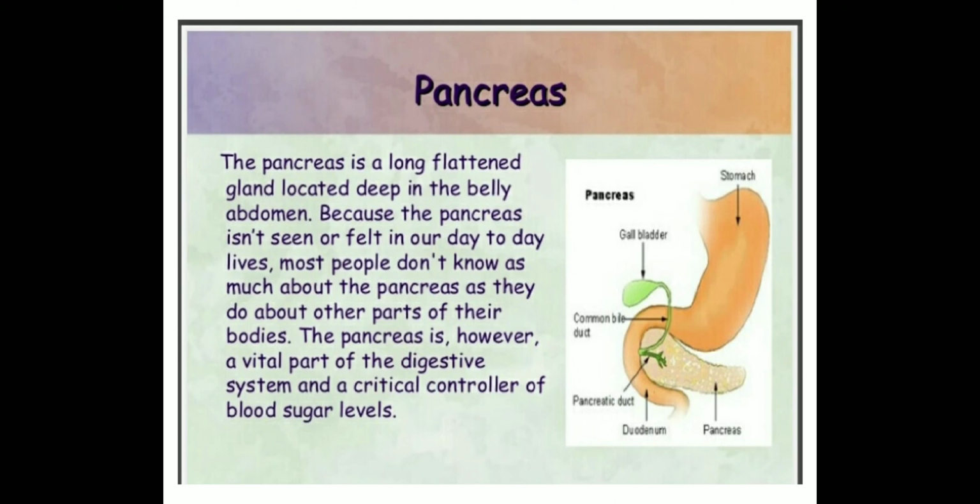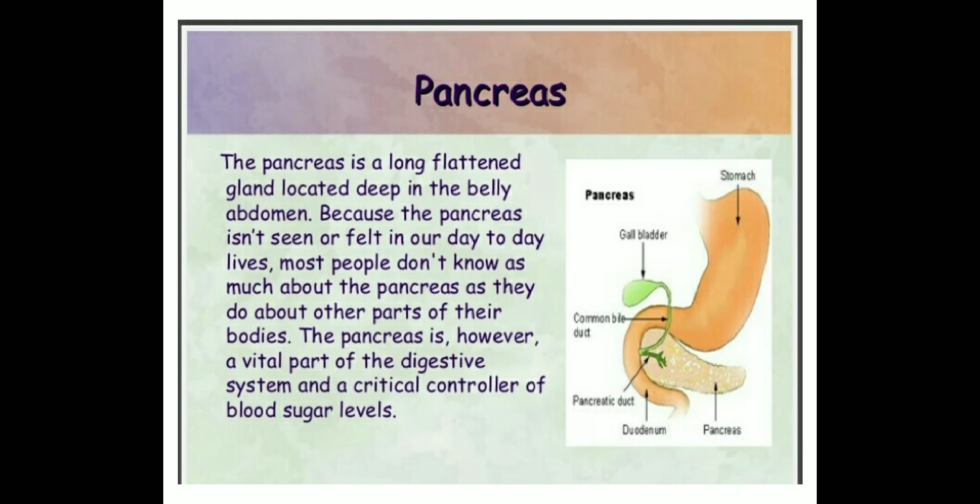Children, the next type of gland is the pancreas. The pancreas is a long, flattened gland located deep in the abdomen, so the pancreas cannot be felt in our body. It is a vital part of our digestive system, and it is a critical controller of blood sugar level, as it produces the hormone insulin.